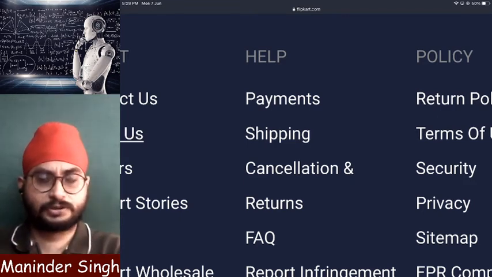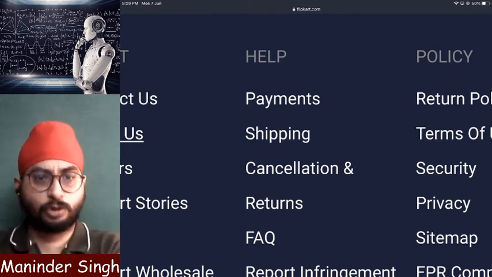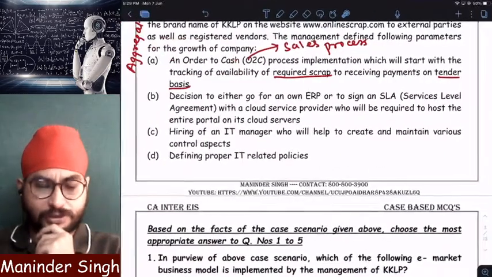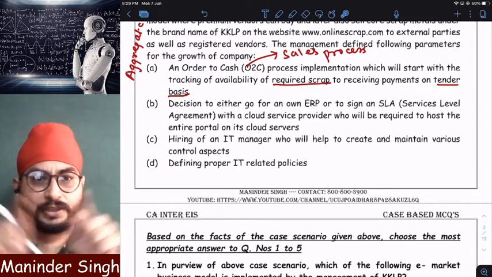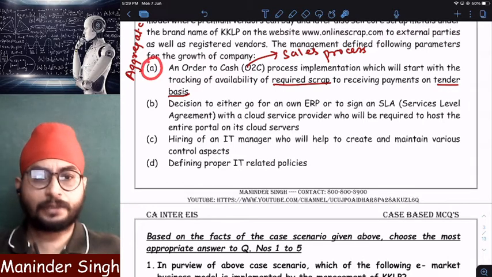registered to sell their products. All the people who want to buy can go to its website and buy scrap materials. Since it is an e-commerce company, on the e-commerce website, it should be clearly shown whether the product is in stock or out of stock. That is point number A.